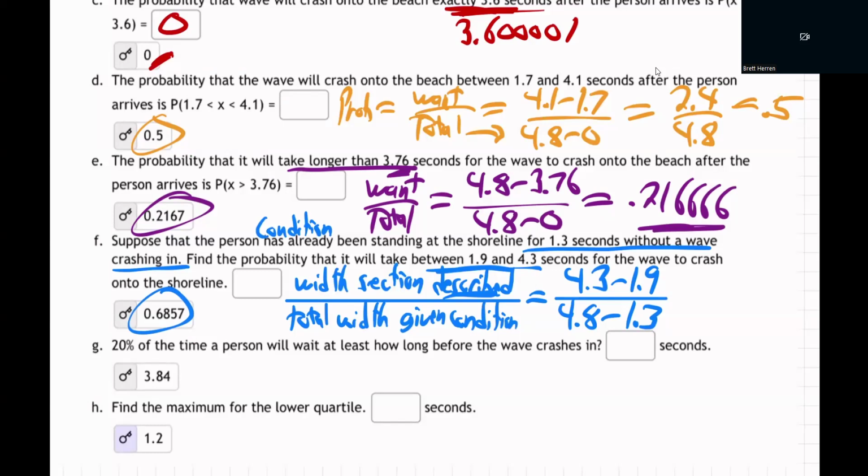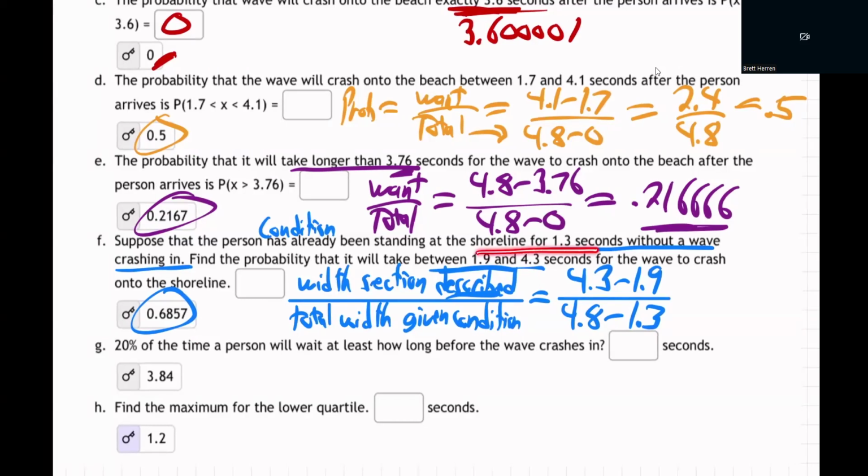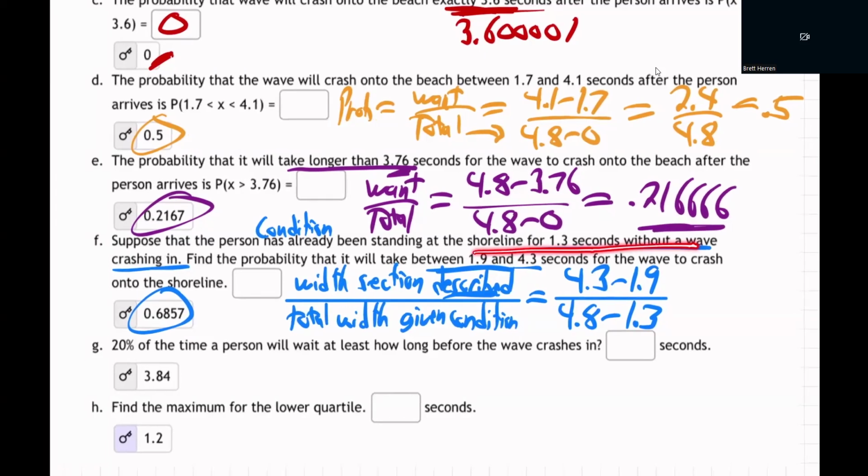So again, for a condition, when they give you a condition like, hey, you've already been there 1.3 seconds, no wave, the top's the same as the other tops, right? Just like this top, that top, whatever. They say we want it between 1.9 and 4.3. Just subtract those, just like the last one, right? Same thing. The bottom's what's new when you're given a condition.